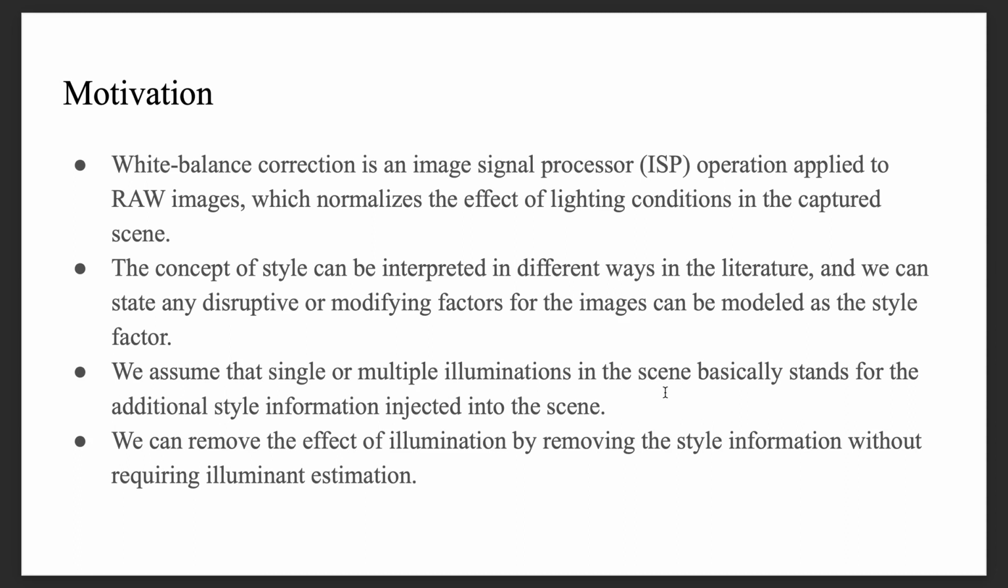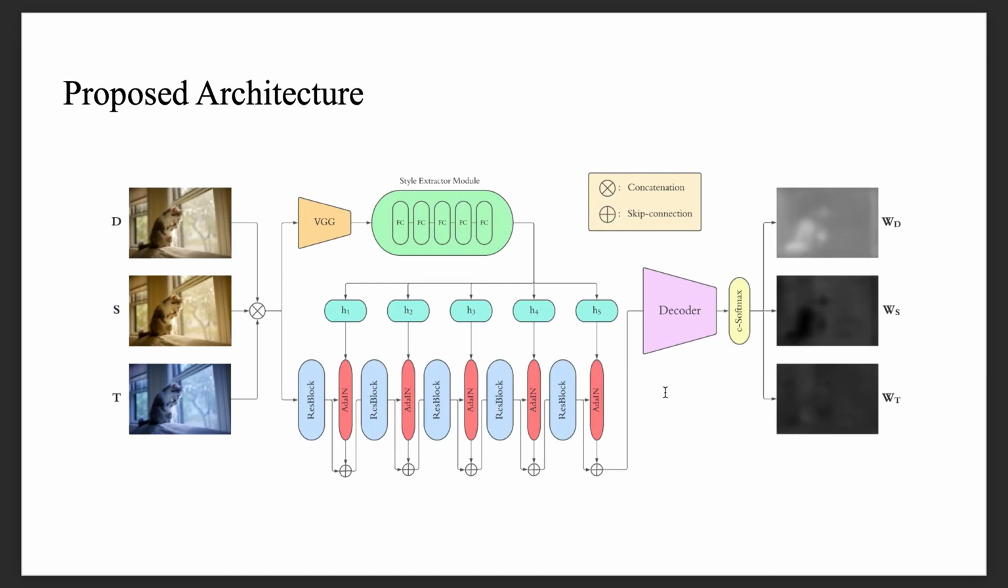Starting from this statement, we assume single or multiple illuminations in the scene basically stands for the additional style information injected into the scene, so we can remove the effect of illumination by removing the style information. In our work, we have followed the prior work, which uses a learning mechanism for the weighting maps of the scenes composed of predefined set of white balance settings. To generate the final sRGB output image, we linearly combine the weighting maps with the images of different white balance settings. The overall architecture of the learning mechanism is illustrated in this figure.